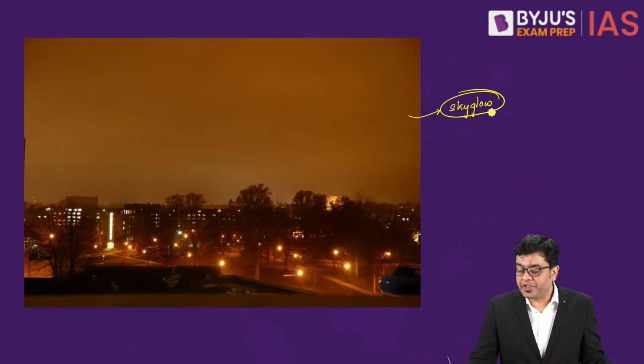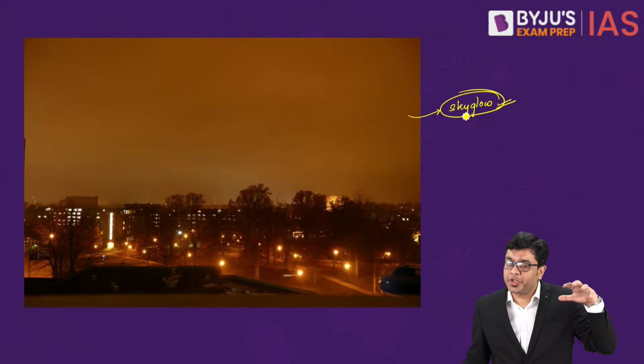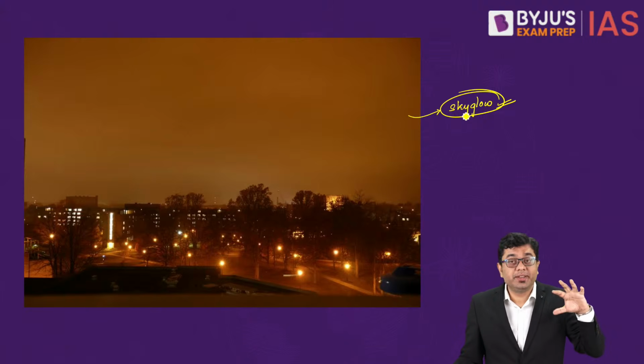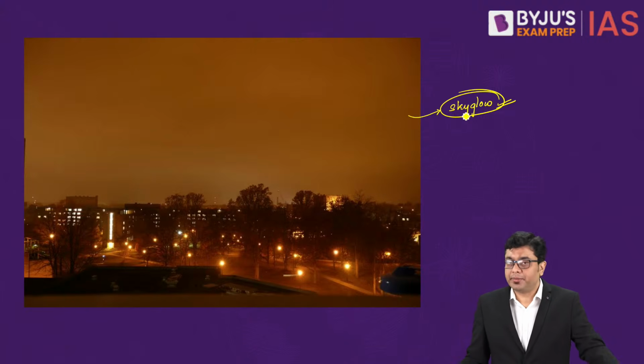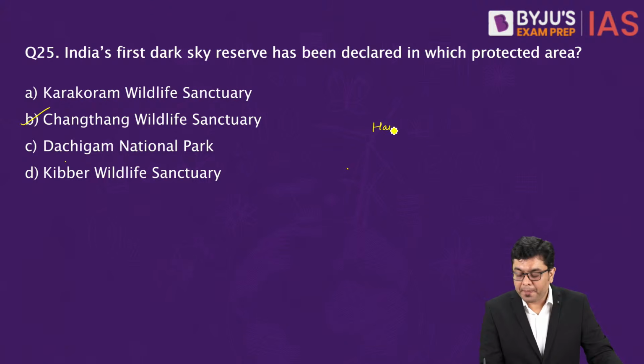So in order to have better observatory and better observation of the astronomical region, a dark sky reserve has been declared. Where has it been declared? At Hanle in the region of Ladakh.